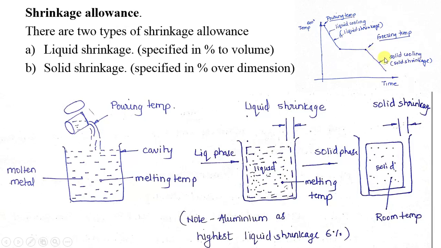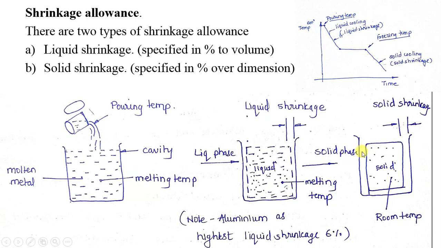And this solid shrinkage will be observed more in brass. So in a material like brass, you will find that more solid shrinkage takes place. Here you can see a figure. Here liquid shrinkage takes place, and at the last, in the solid state, the solid shrinkage takes place. So in the end you will get this part as a casting.